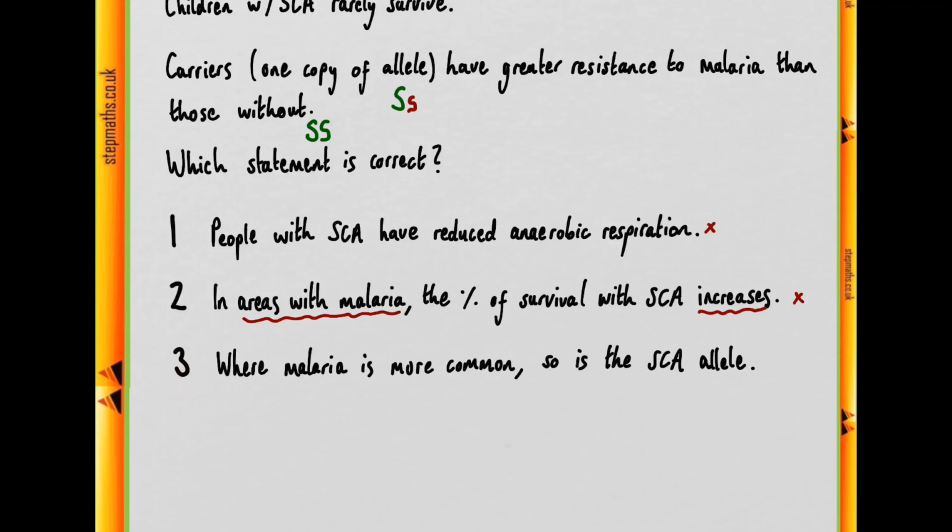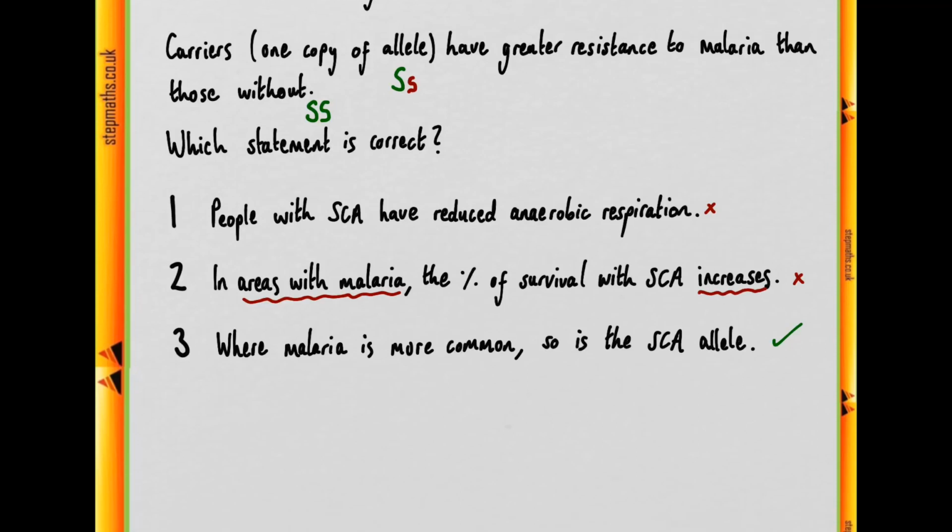Moving on to statement 3, it says that wherever malaria is more common, for example parts of Africa, you would expect to find more people with the sickle cell allele. Now this is true, and the reason for that is that the question is alluding to the causality between malaria and the incidence of the sickle cell allele. So malaria is a serious disease that may cause death. So the presence of one of these alleles in the heterozygote form can be advantageous to some individuals and therefore increase their likelihood of survival and reproduction, therefore passing on that allele to the next generation.